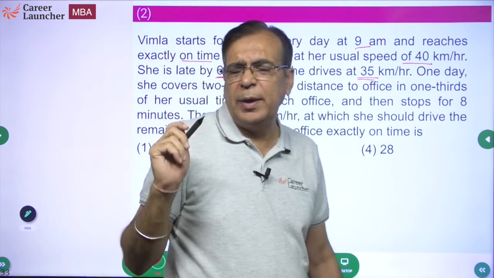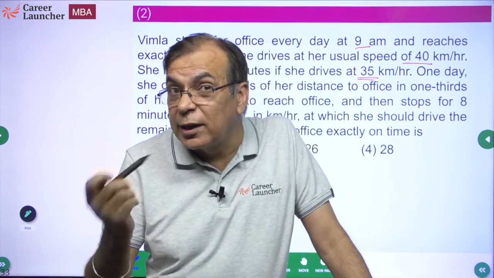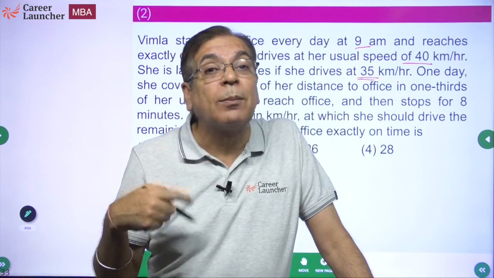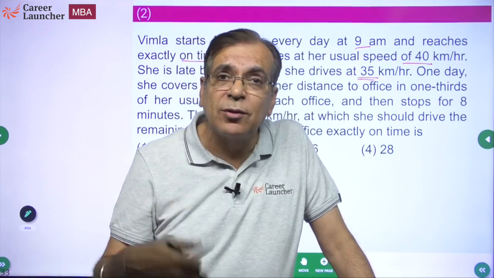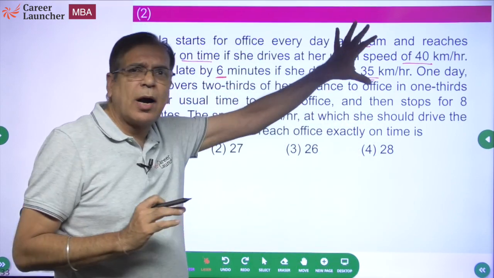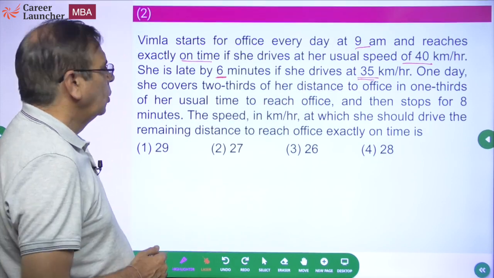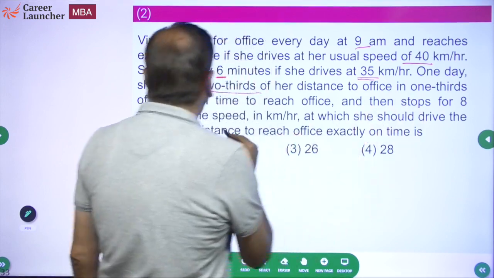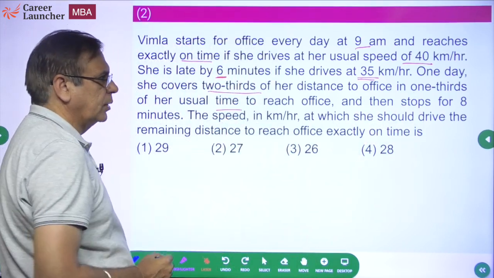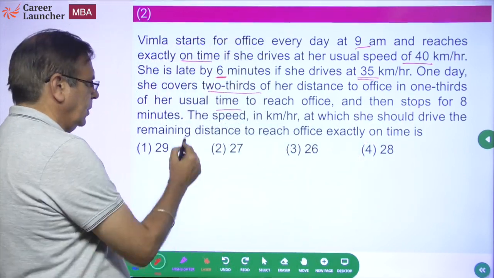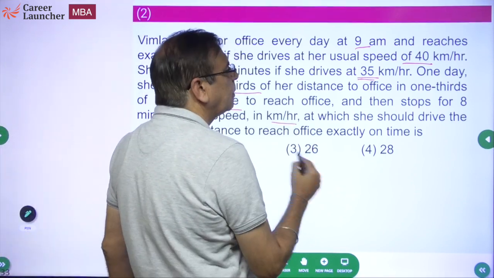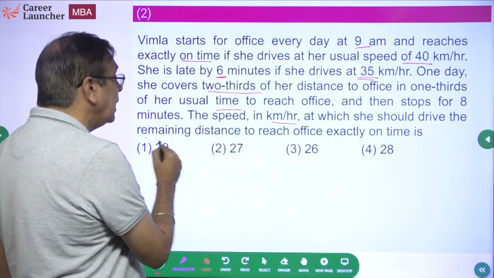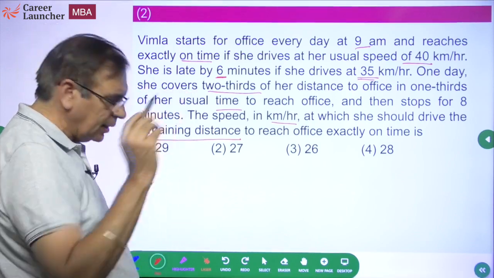Ratios. Speed has become 35 by 40 or 7 by 8 times. That means the time taken should become 8 by 7. Straight away, the jugaad of ratios should come to you. One day she covers 2/3 of her distance to office in 1/3 of her usual time and then stops for 8 minutes. The speed in kilometers per hour at which she should drive the remaining distance to reach office exactly on time.